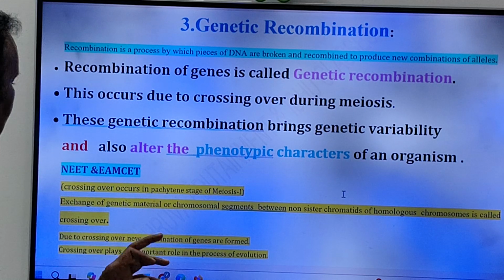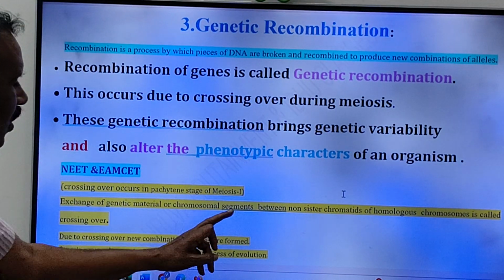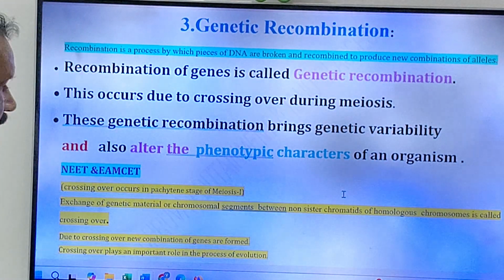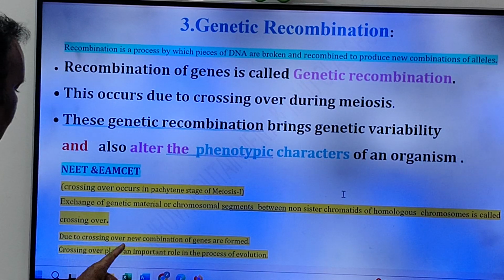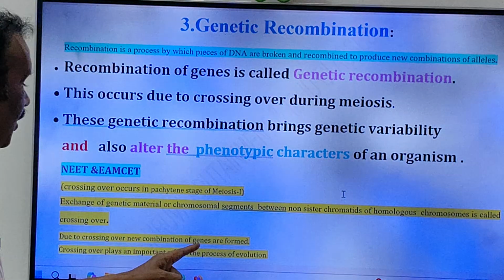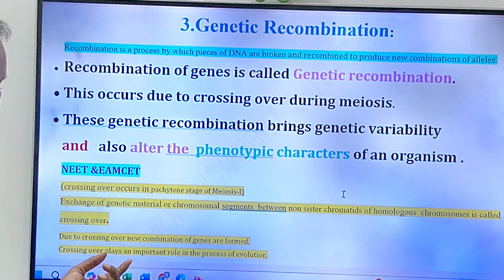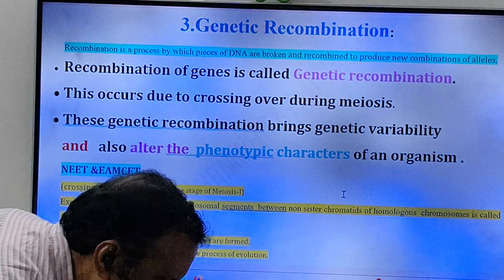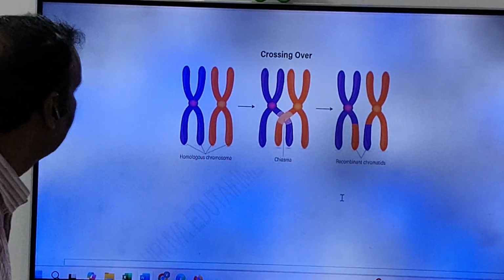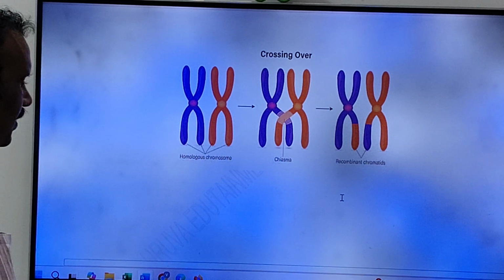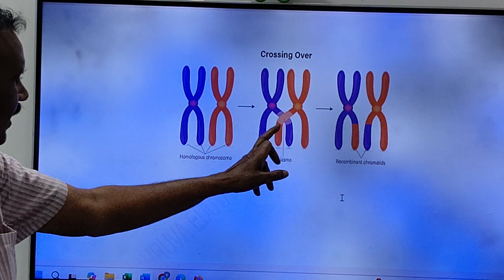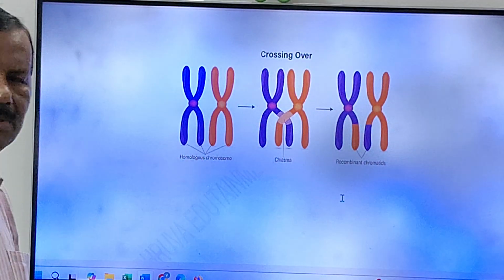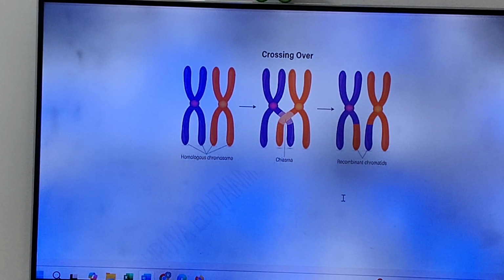See friends, what is crossing over? Exchange of genetic material or chromosomal segments between non-sister chromatids of homologous chromosomes is called crossing over. Due to crossing over, what happens, friends? New combinations of genes are formed. See friends, crossing over plays an important role in evolution. See friends, here I have given a diagram. See, this is a pair of chromosomes. So here, see friends, how the crossing over takes place. See, crossing over takes place between non-sister chromatids.